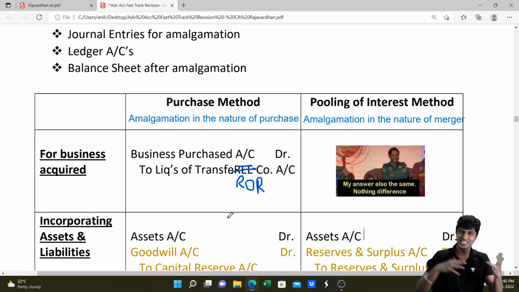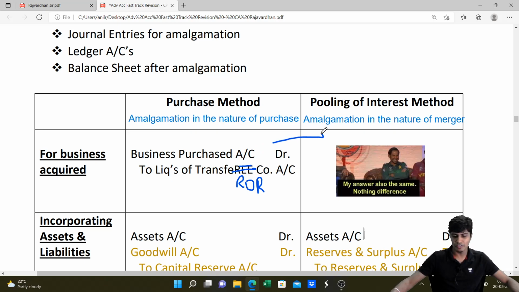So whenever the business is acquired, the entry that the transferee should pass is business purchase account debit to transferor account. You get this? Entry will be the same even in the case of pooling of interest method.